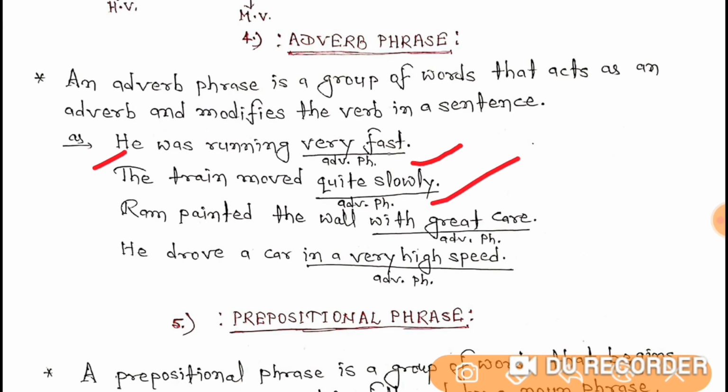Quite slowly. So quite slowly is adverb phrase. The next example tells you Ram painted the wall with great care. How? With great care. The last example tells you he drove a car in a very high speed. How did he drive a car? In a very high speed. That is adverb phrase.